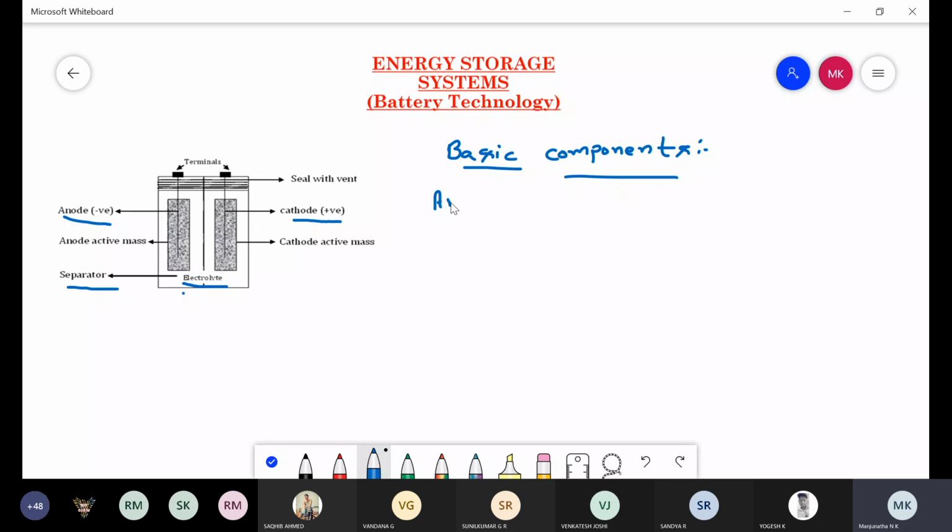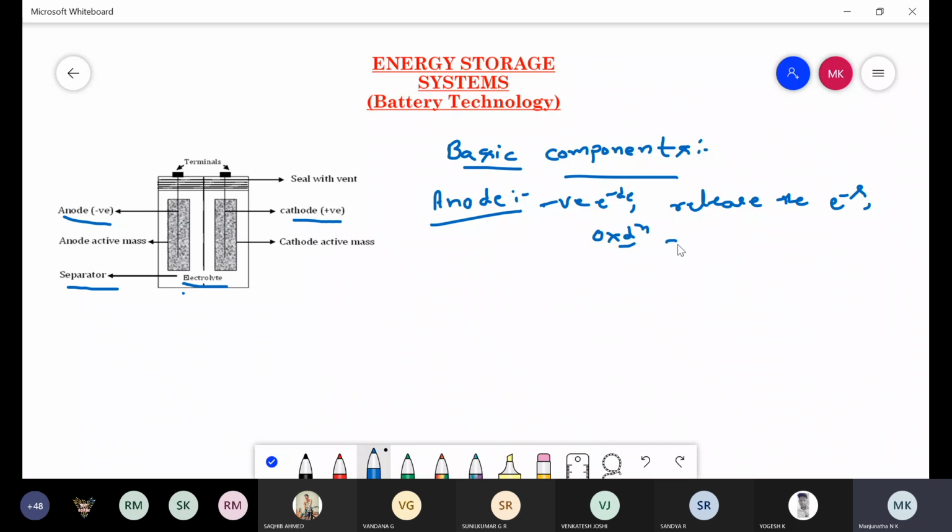In a battery, the anode is a negative electrode, and it releases electrons to the external circuit. Means at the anode an oxidation reaction takes place.